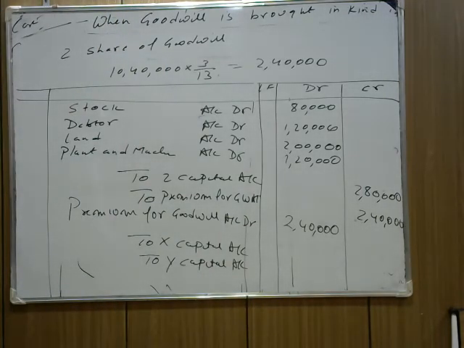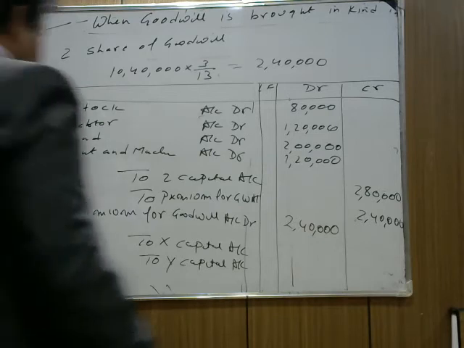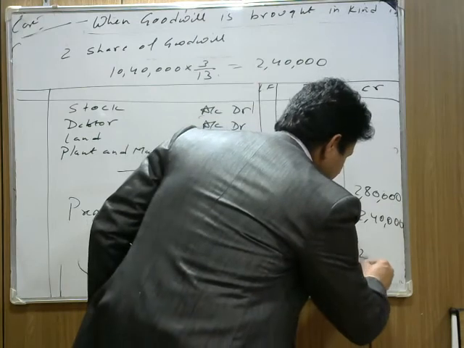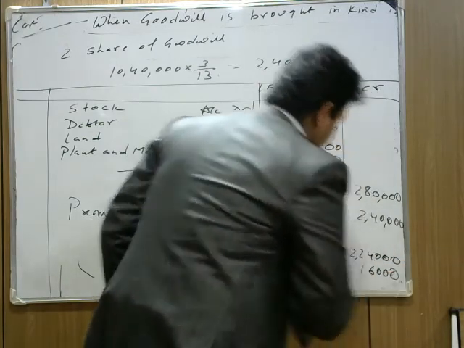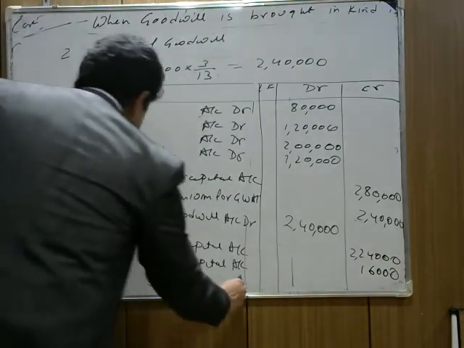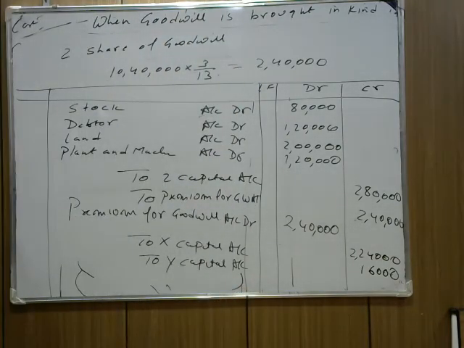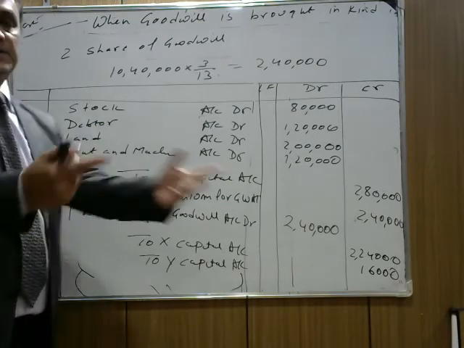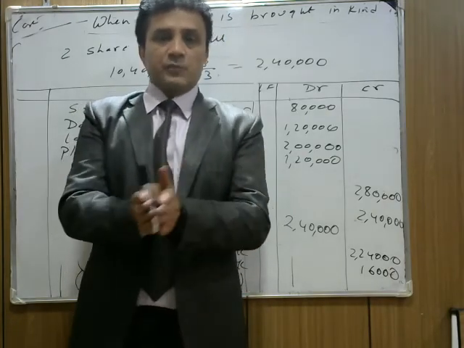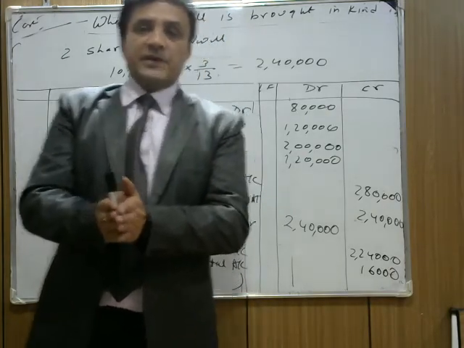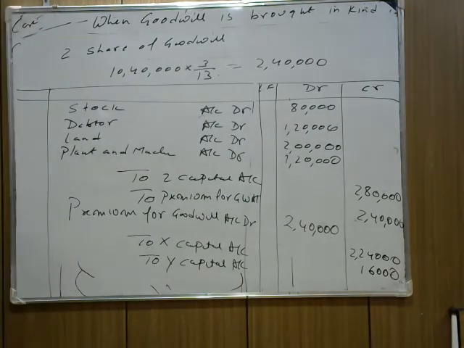We divide this 2,40,000 in 14:1. So it comes to 2,24,000 for X and 16,000 for Y. Being premium for goodwill is transferred to capital accounts of X and Y in their sacrificing ratio. I hope this question is clear.